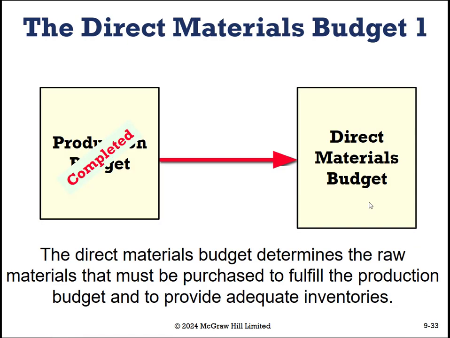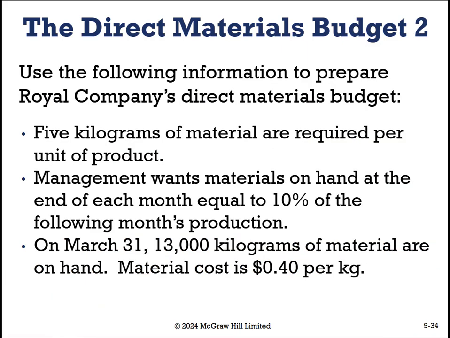Cool. What does that mean we need to do next? Well, we now know how much we need to produce. Now we need to know how much direct materials we need to have on hand. In other words, the direct materials budget determines the raw materials that must be purchased to fulfill the production budget and provide adequate inventories. Because if we don't got it, we can't sell it. And if we produce it, we need to manufacture it. And therefore, we'll need the materials on hand in order to do so. So here is some more information for that step.